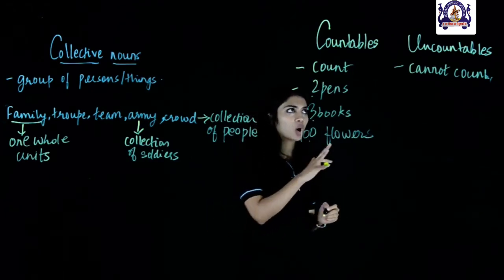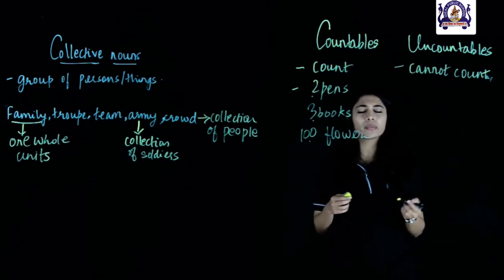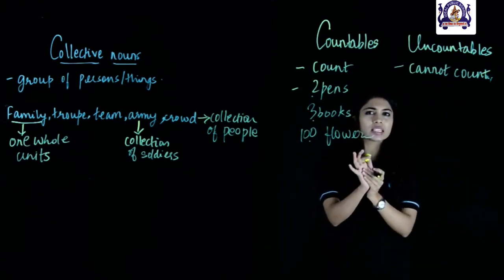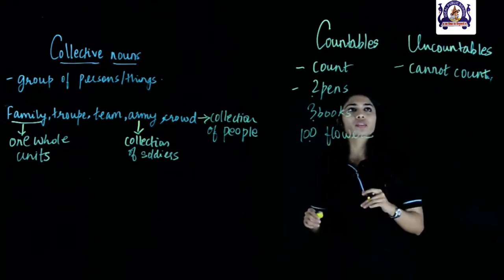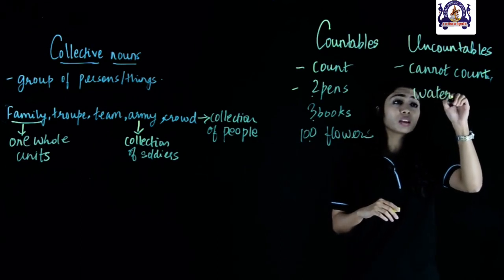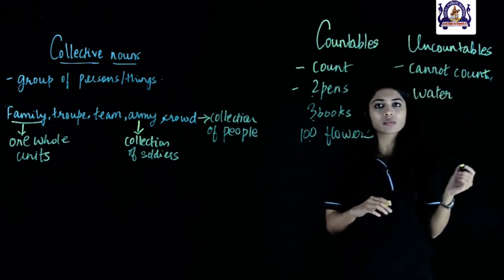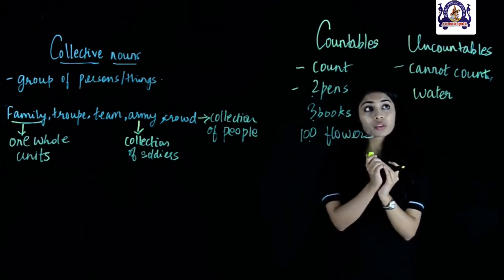Now, let's look at uncountable nouns. So, I've written that we cannot count them. Basically what that means is that we cannot measure them or we cannot put a number before it. For example, when I say water, I cannot say give me 2 waters or 3 waters. I can say give me 3 glasses of water, but that's different.